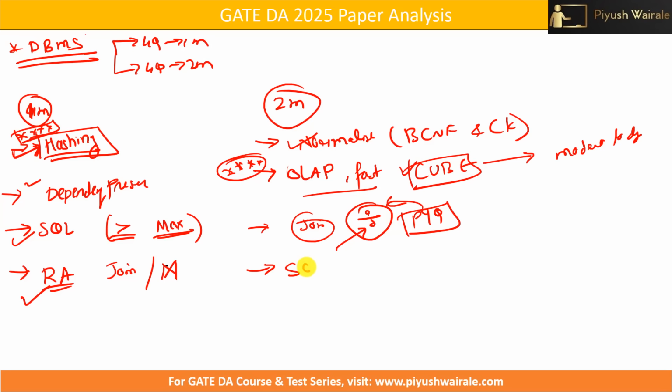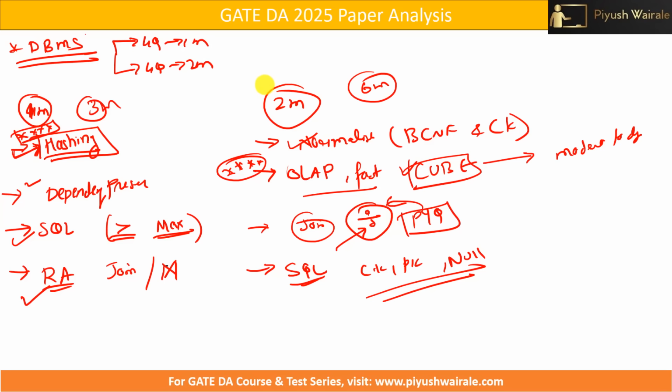Then we have one SQL based question, some candidate key, primary key, null concept. So again, easy question. If you simply go through the content, you can easily solve this type of question. So I can say from DBMS part, you can easily get 3 marks from this, and here 6 marks from this particular thing. So I can say 8 to 9 marks.